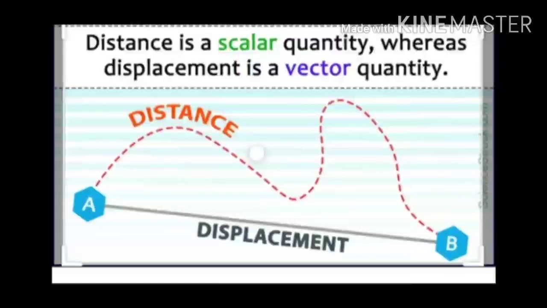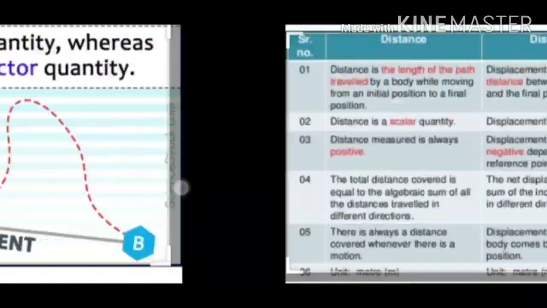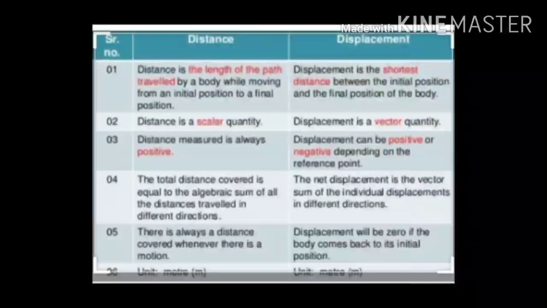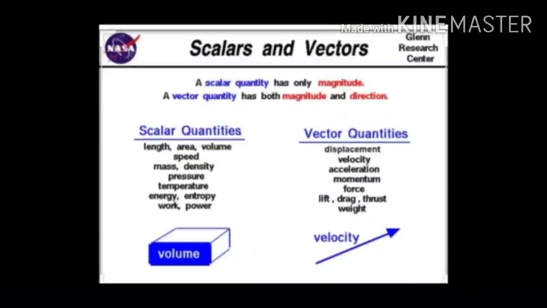All measurable physical quantities can be classified in two broad categories, that is scalar quantity and vector quantity. First of all, scalar quantity. Some quantities can be completely described by a number, that is by their numerical values. For example, age, mass, temperature, etc. can be represented as 14 years, 12 kg, minus 2 degrees Celsius, respectively, in the form of numerical value. This numerical value of a physical quantity is termed as its magnitude. These quantities are called scalar quantities.